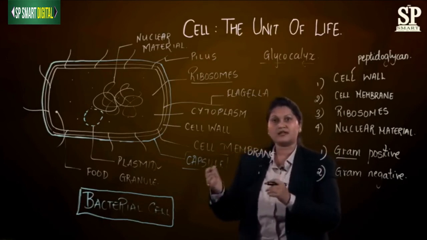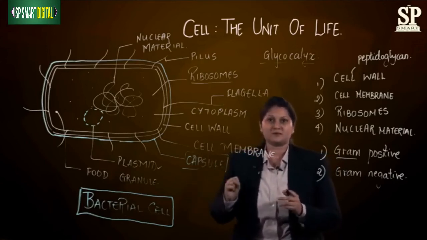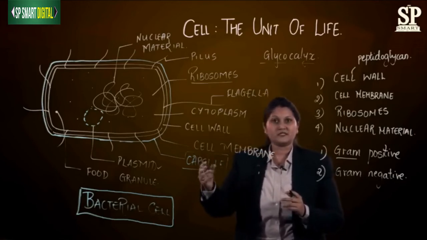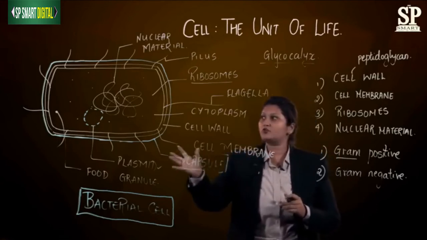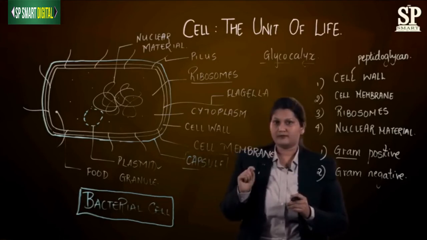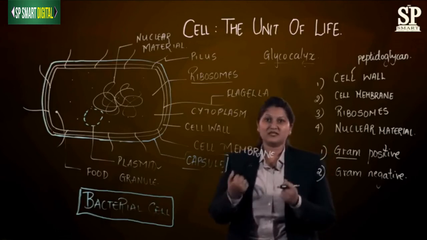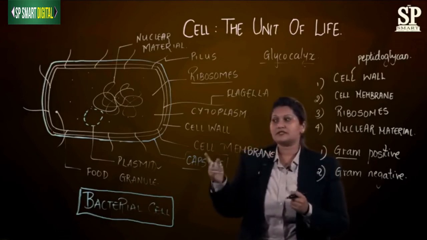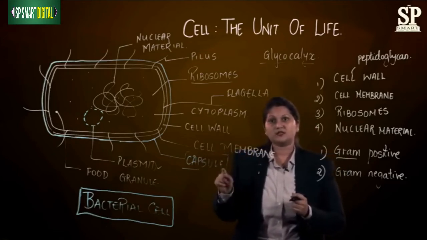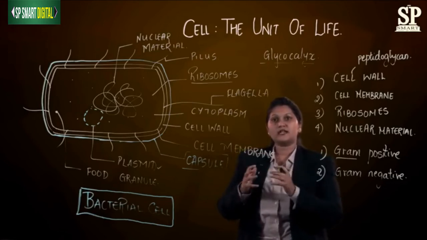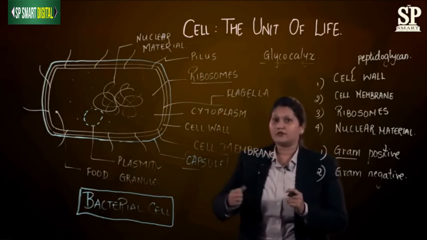This capsule gives an added advantage to this bacterial cell, and it will prevent this bacterial cell from sticking to any substance, be it an organism's WBC. If the WBC, white blood cell, comes and tries to engulf this bacteria, the capsule will help the bacteria to escape. Another type of glycocalyx which we have is the slimy layer. The slimy layer is also present in some bacteria, in the same way outside the cell wall. This slimy layer also does not allow the bacteria to stick to any substance, and it can also be a virulent factor.